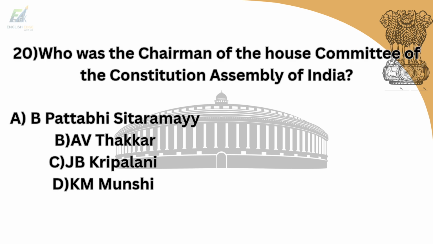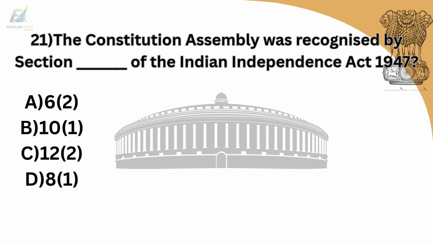20th question is, who was the chairman of the House Committee of the Constituent Assembly of India? Option A is B. Pattabhi Sitaramayya. Option B is A.V. Thakkar. Option C is J.B. Kripalani. Option D is K.M. Munshi. And answer is option A, B. Pattabhi Sitaramayya.